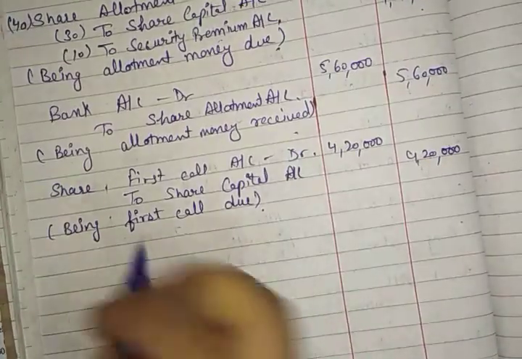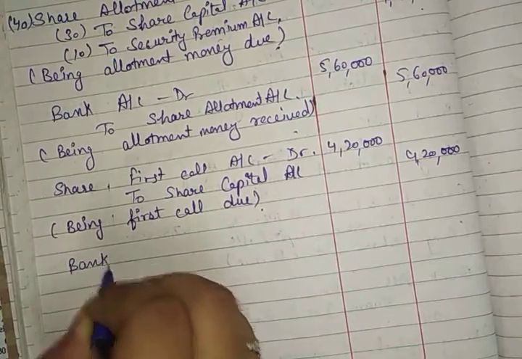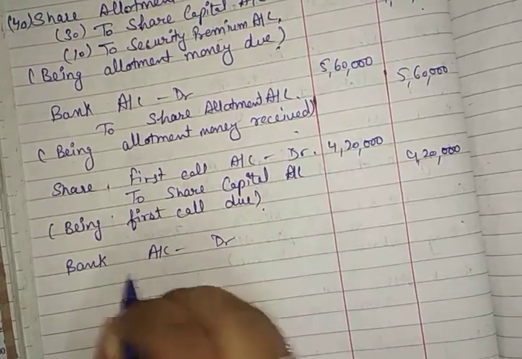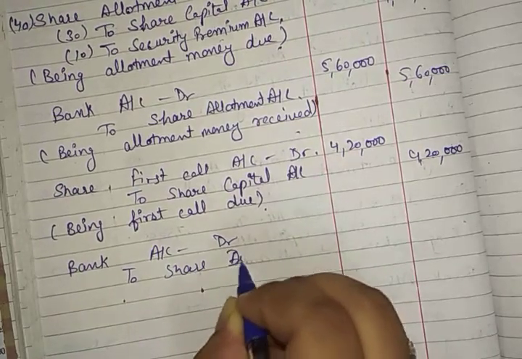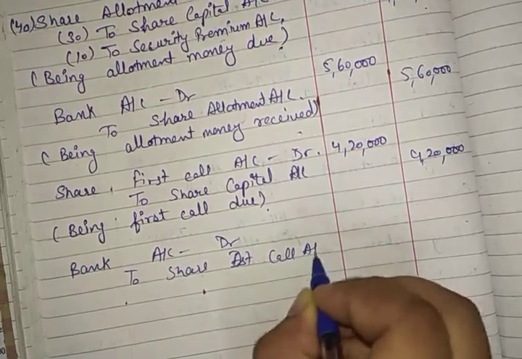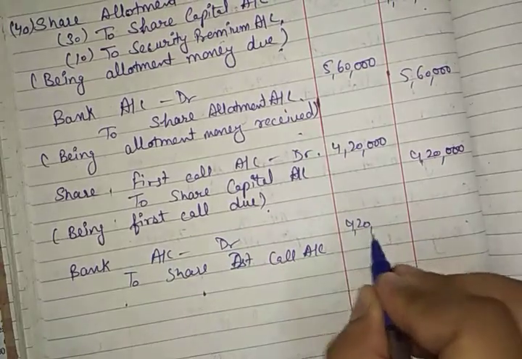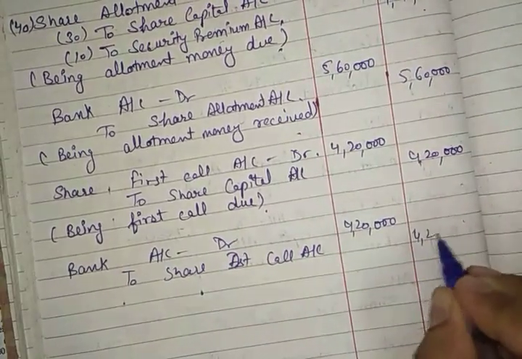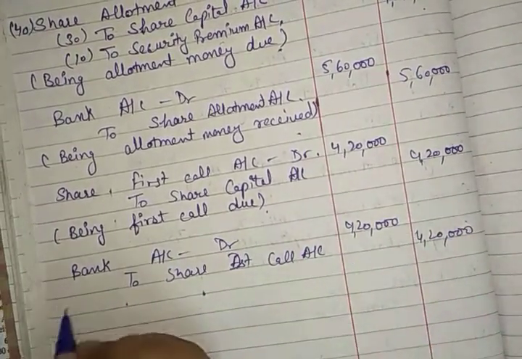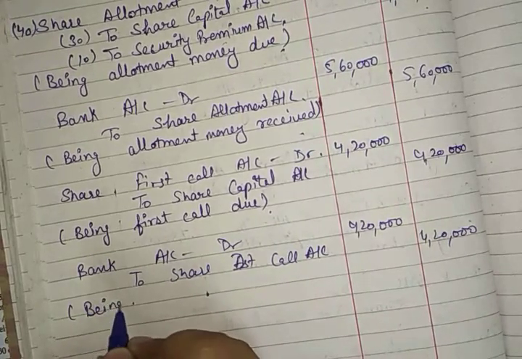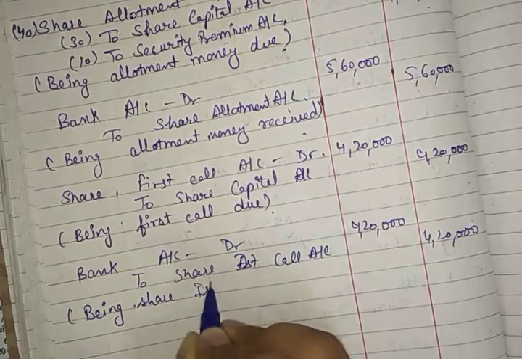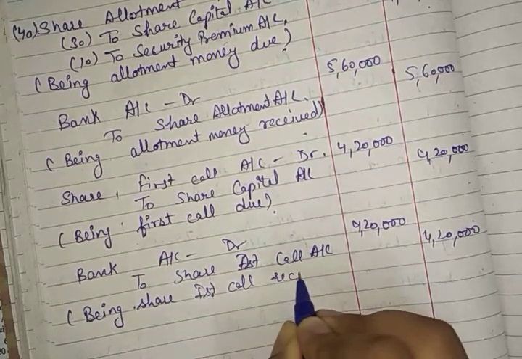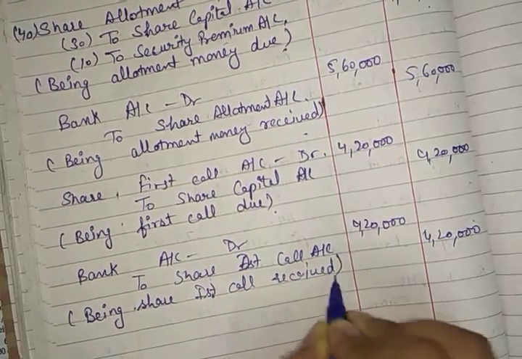Okay, you have placed a call that the shareholders should pay the first call. After that, the shareholders will give you the money for the first call. So the entry will be bank account debit to share first call account, and you will receive the whole of the amount because there is nothing as arrears in the question. Everybody has paid the amount in full. So here we have received the share first call. This is the narration for this.